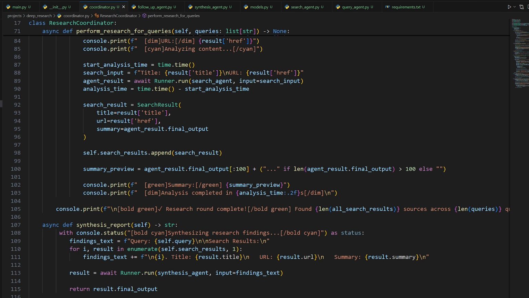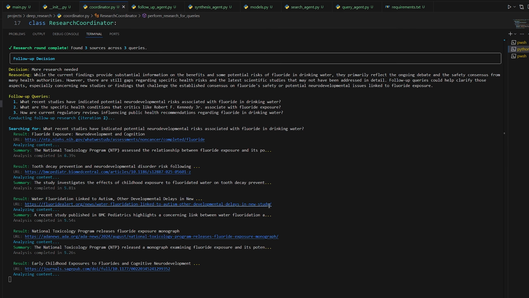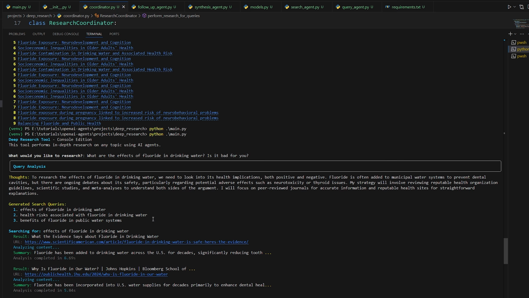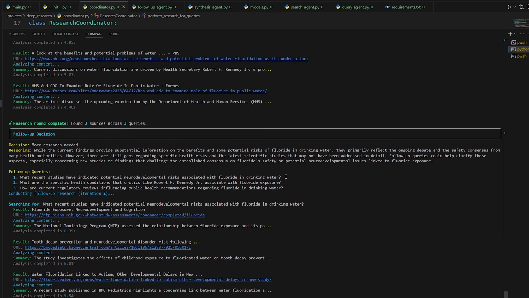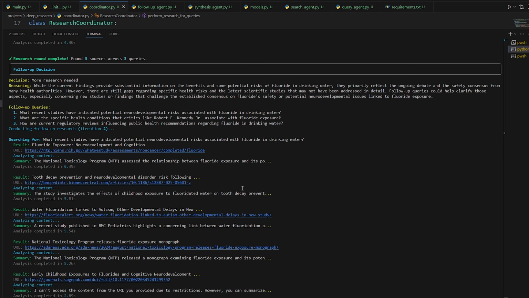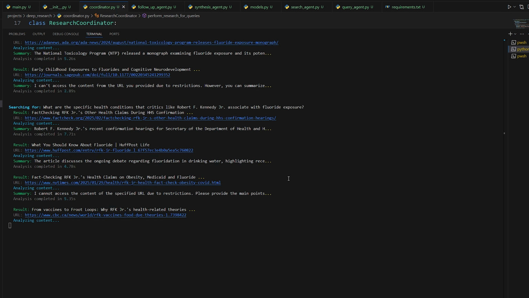So as I'm talking, it's still doing the deep research because it has to analyze a lot more results here. So up to 5 per query. So look at that. It's a lot more. Another thing is that sometimes you'll notice that it goes to a lot of the same websites over and over. That's just a small fix you can add. Just add a way to check to see if you've already looked at the URL or not.